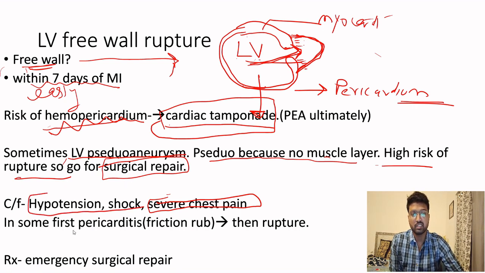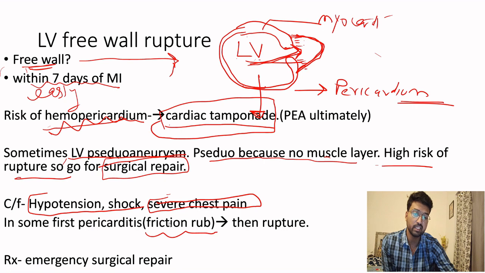In some patients, what happens is there is first initially a pericardial inflammation. The pericardium just adjacent to the myocardium will first get inflamed. After that inflammation, the muscle will get ruptured, and there is then leakage of blood. So when first the pericarditis appears, in those patients, first you can hear a friction rub. After you hear the friction rub, then they can have a free wall rupture. So the treatment is an emergency surgical repair.